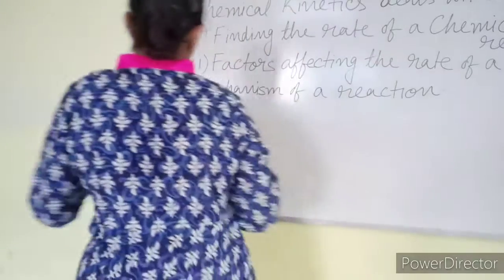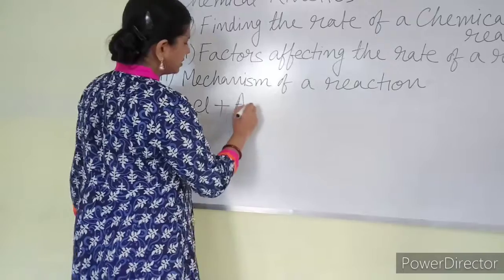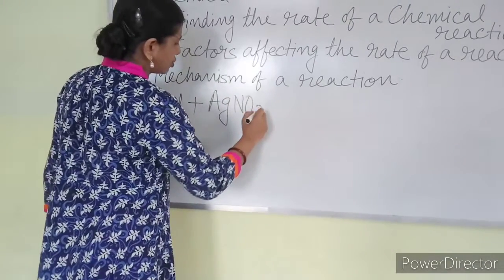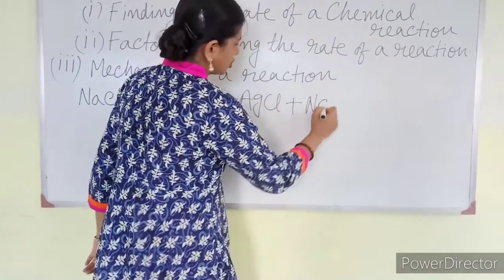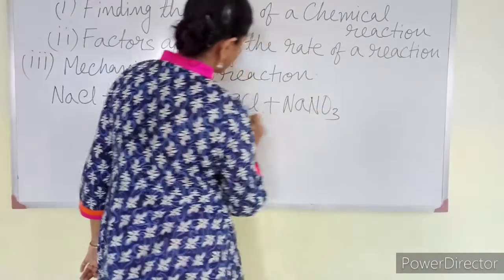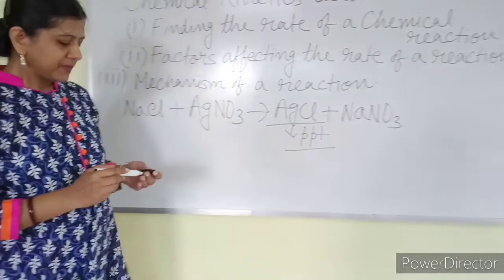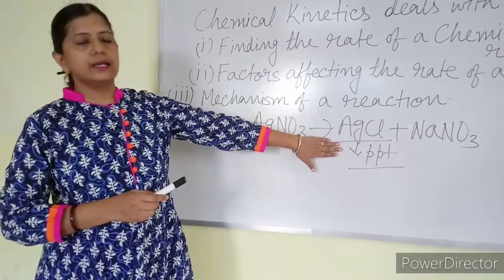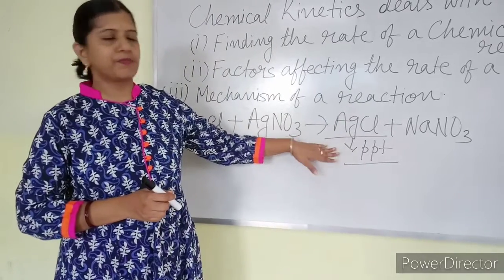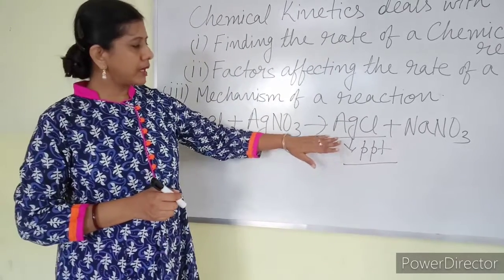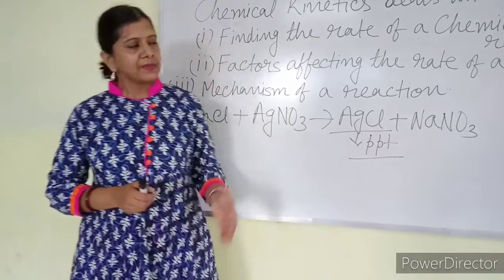I can write it as: sodium chloride NaCl, when it reacts with silver nitrate AgNO3, the products are AgCl and NaNO3. AgCl is formed in the form of a precipitate, that is PPT. This is going to form instantaneously. As soon as these two solutions are mixed, immediately the precipitate is formed. Too fast a reaction. So chemical kinetics does not deal with this kind of very fast reaction.